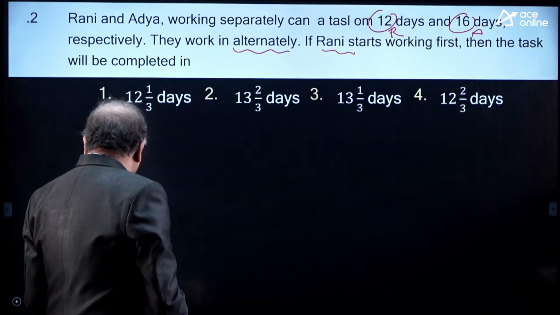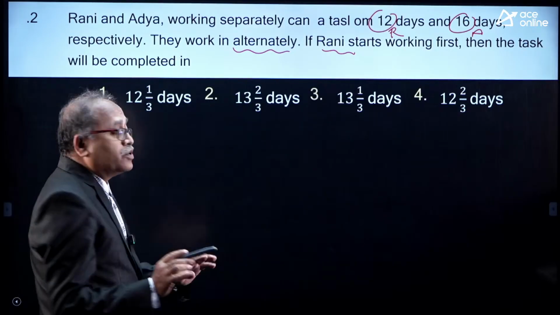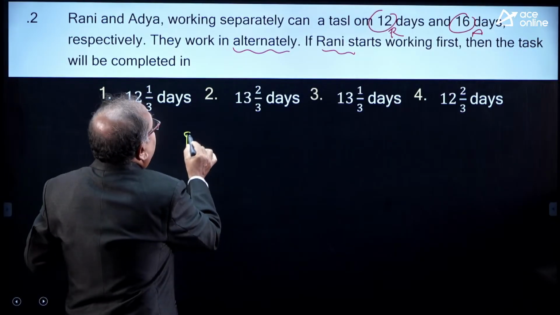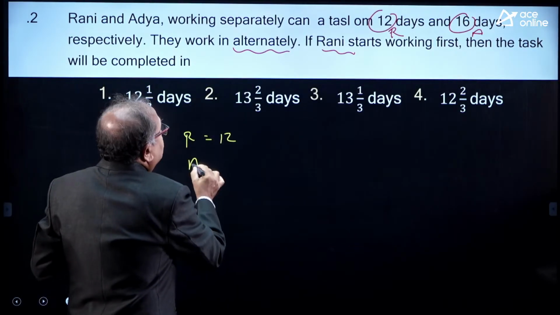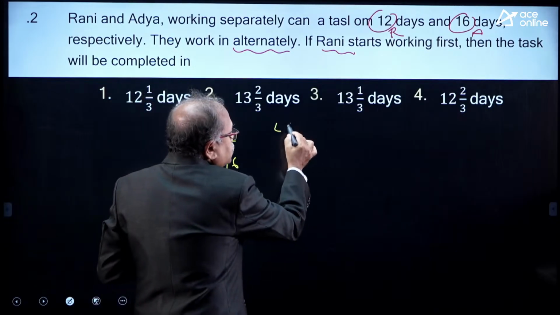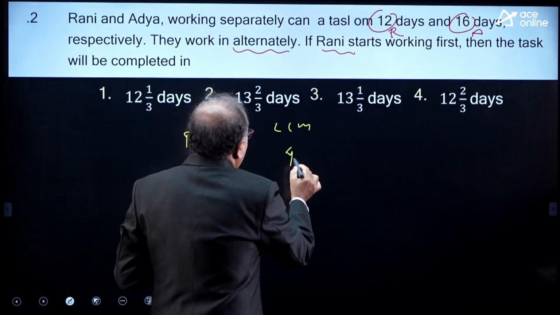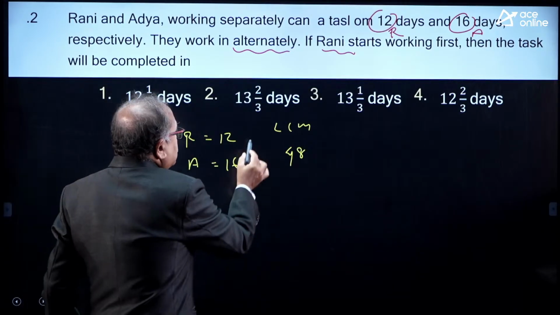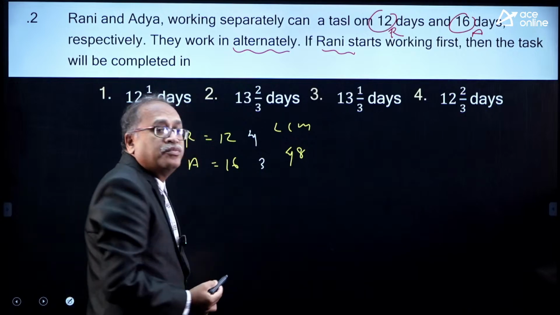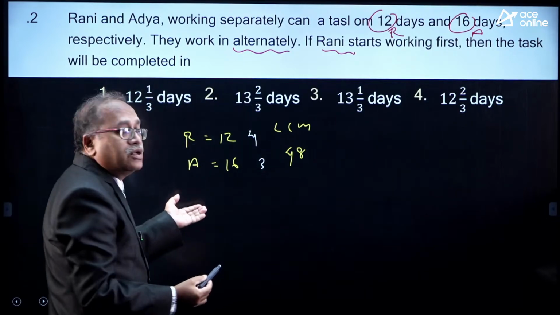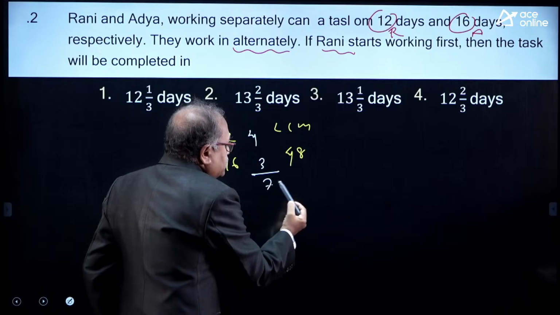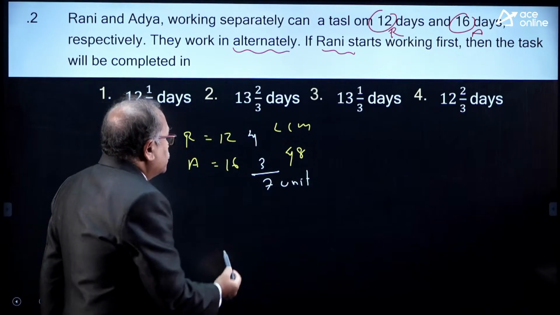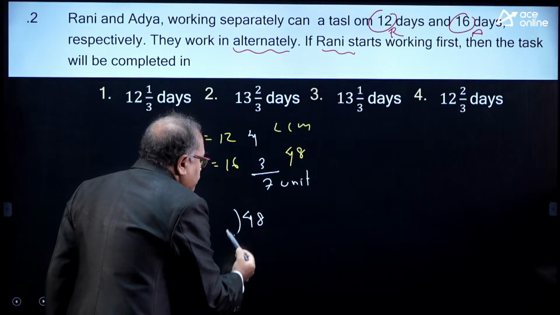Okay. Let me answer the question, Mr. Rakesh. How probably Appal Naidu might have done this question. So, I know that this is R 12 days and A 16 days. The LCM of these two is 48. Am I right? 16 times 3 is 48. So, the number of units they are completing is here 4 units and here 3 units. In every 2 days, as they are working on alternate days, 7 units are getting completed and we have total 48 units. So, what we do, 48 divided by 7.